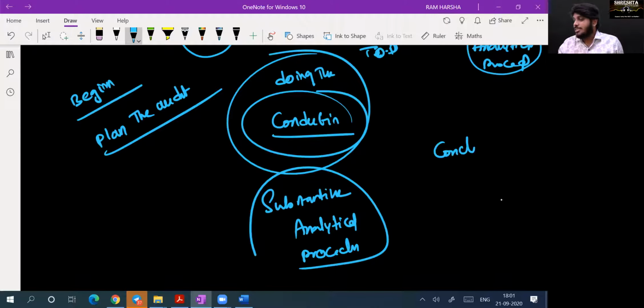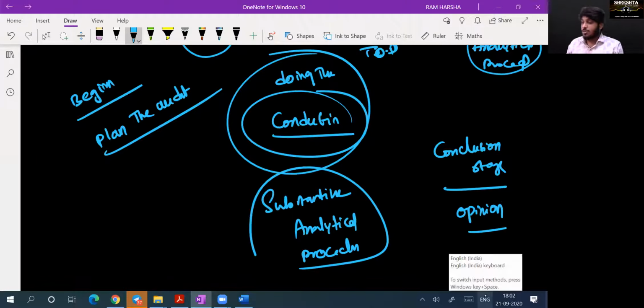Again at the conclusion stage. Finally, before I give my opinion, again I will think once again analytically. Finally, logically, I want to give an unmodified opinion. Logically, what is the risk I assessed? What is the mistake I found? Is it matching or not? What is my idea about the organization? All that you have to compare once again. And finally, you fix your opinion. Able to understand?